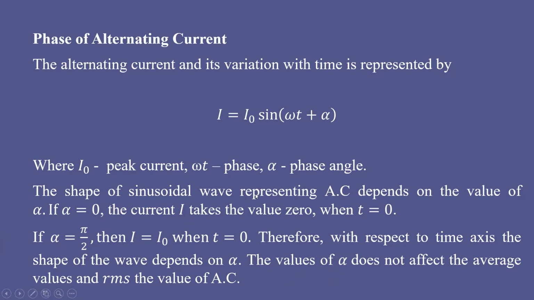You can observe that the value of alpha does not affect the average value or RMS value of AC. Remember, alpha does not appear in the calculation of I RMS or I average, but it only represents the value of current at t equal to 0.